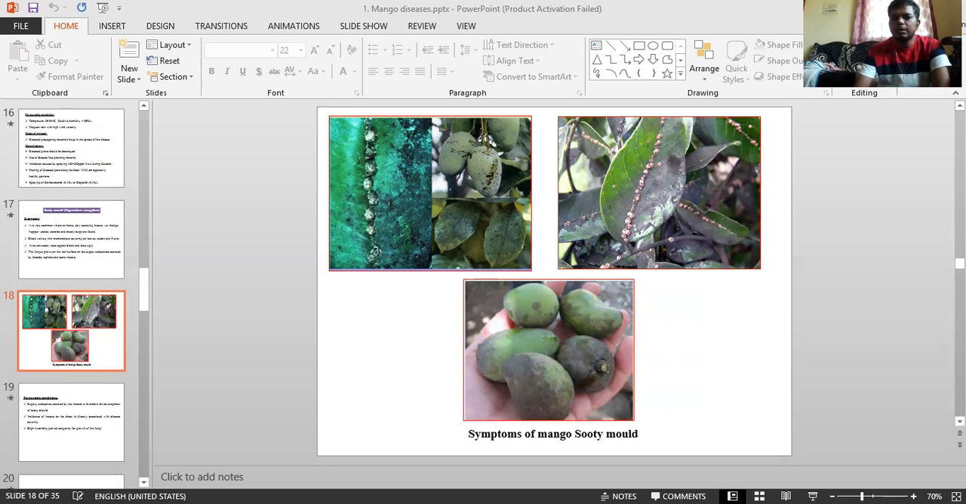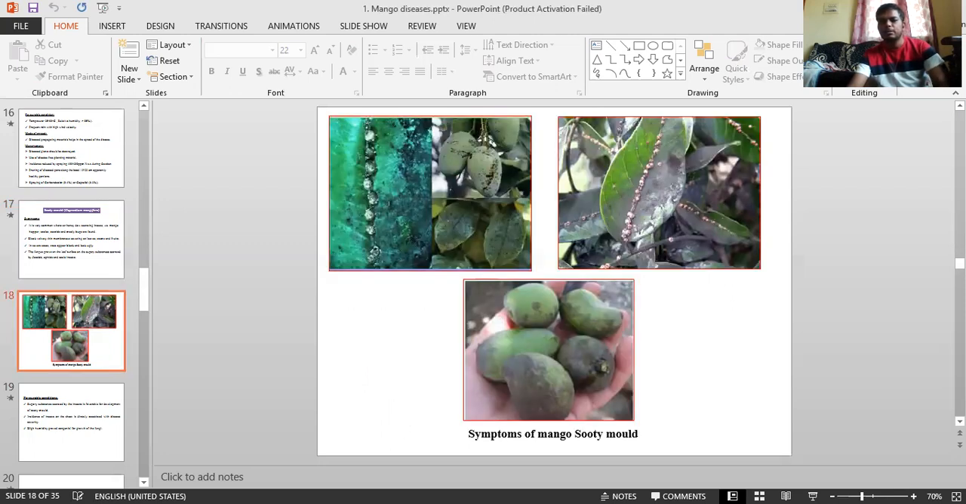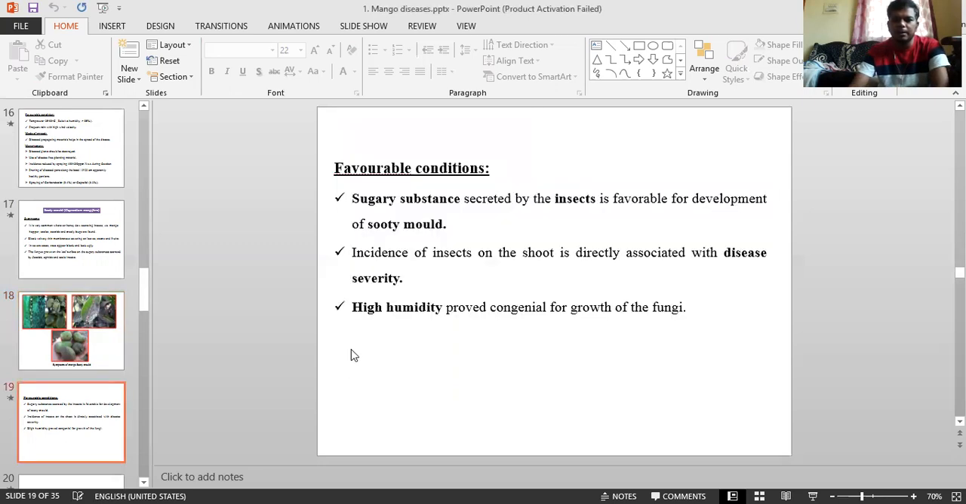The pathogen grows and thrives on the sugary or honeydew secretion by plant hoppers. Remember this one. This is a major thing. As well as leafhoppers, aphids, and scales: plant hoppers, leafhoppers, aphids, and scales. This is regarding that. And the mode of spread of the disease: how does it spread?